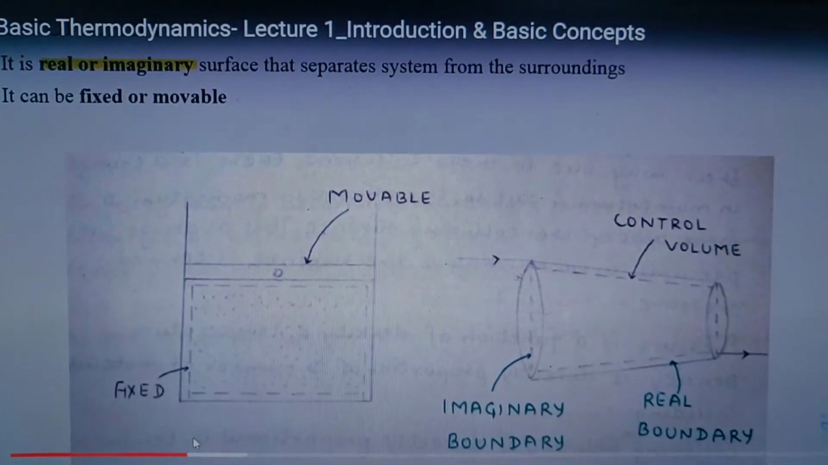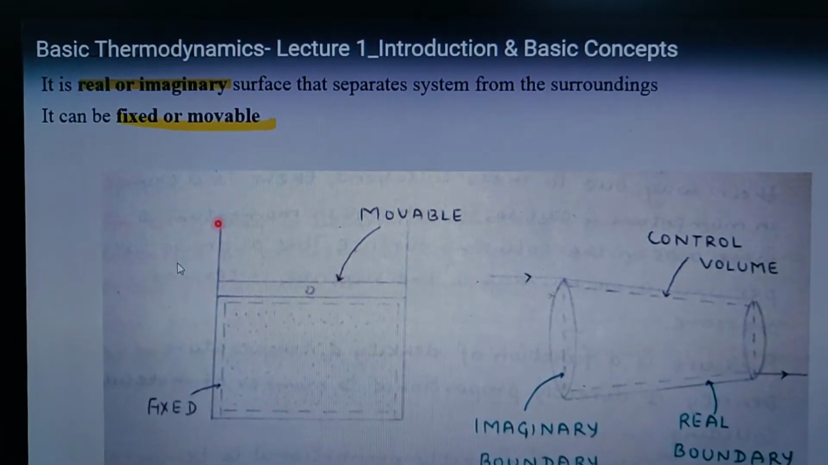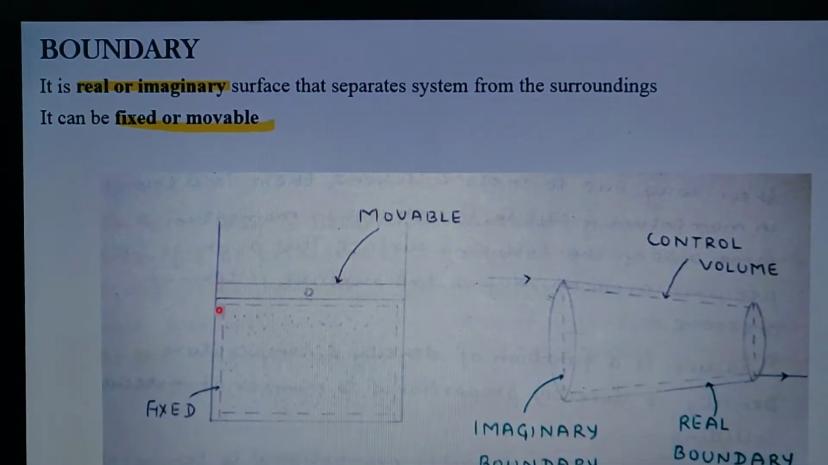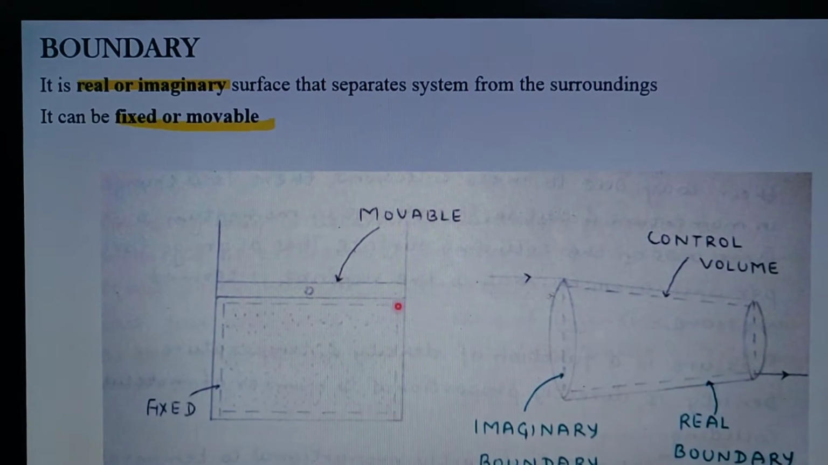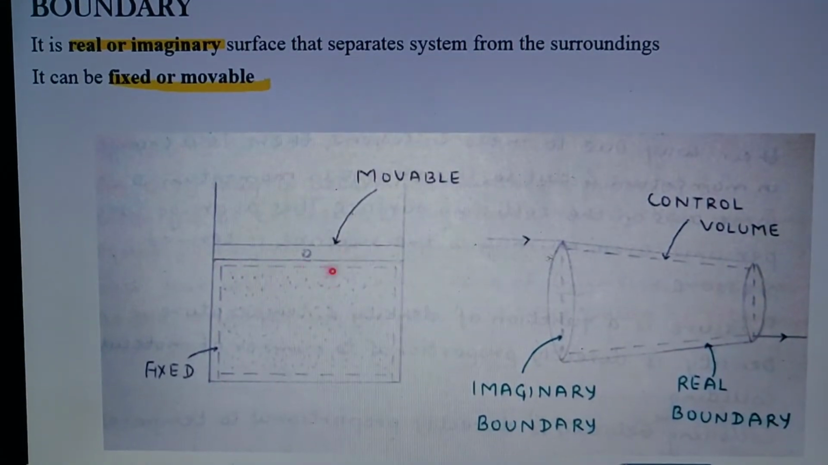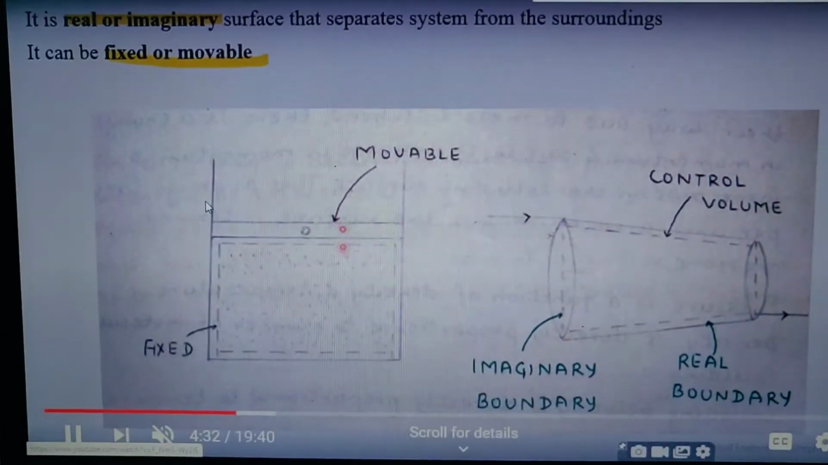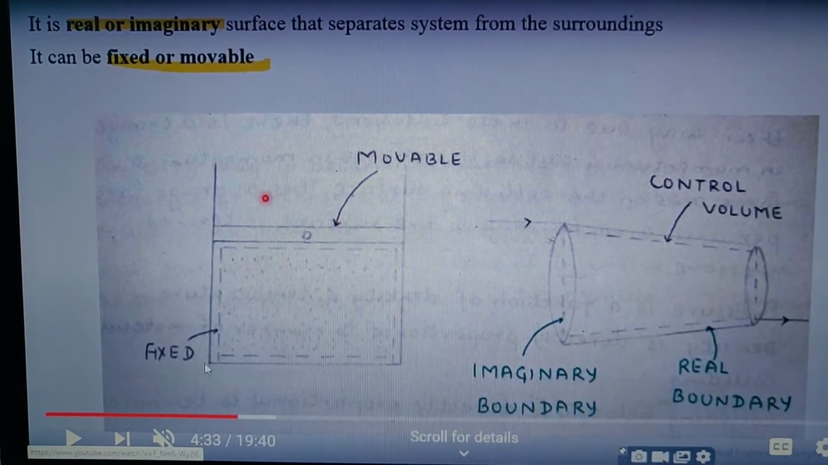After that, now what is boundary? This one is the basic part of the thermodynamic system. We have to know what is real boundary and what is imaginary boundary. So boundary, it can be real or imaginary, that separates the system from the surrounding, or it can be fixed or movable. Here, for example, this one is the piston, and inside this one is the cylinder,